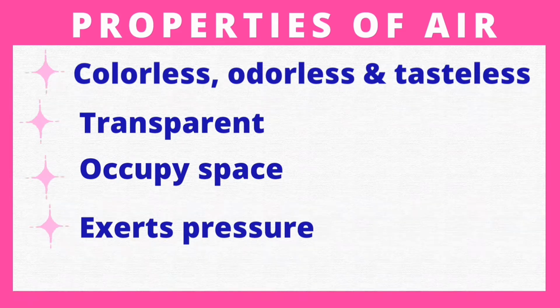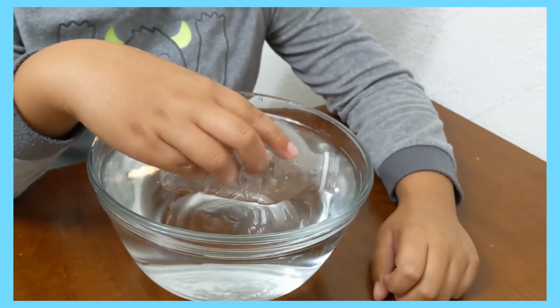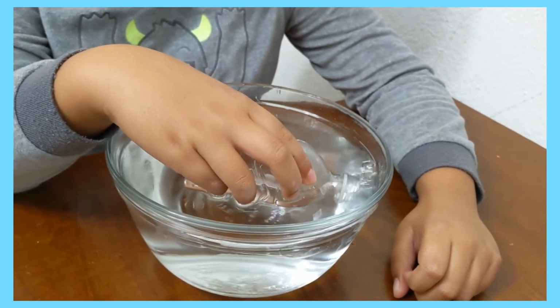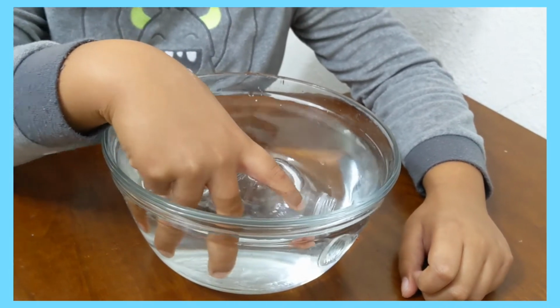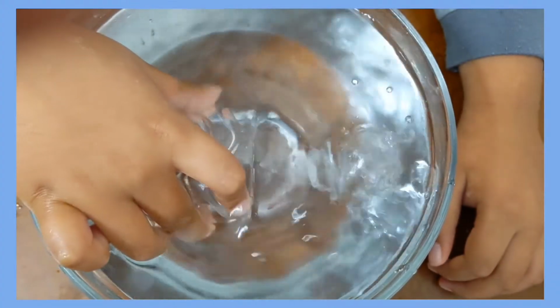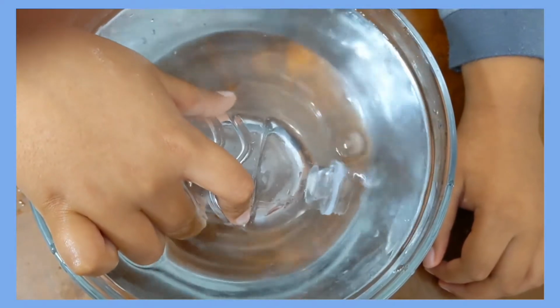Air takes up space. Take an empty plastic bottle and dip it in a bucket full of water. Tilt it. You will notice that bubbles are coming out from the bottle. When the bottle was tilted, the air was able to come out in the form of bubbles, and water filled up the empty space that the air has occupied.